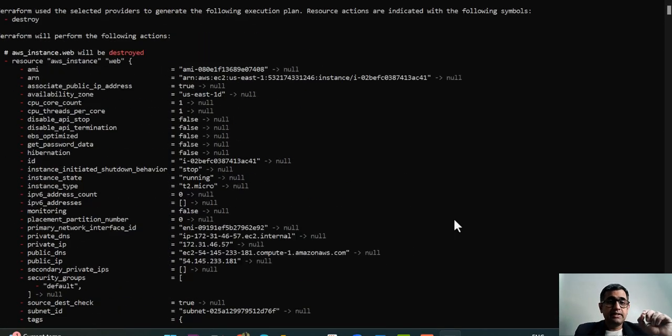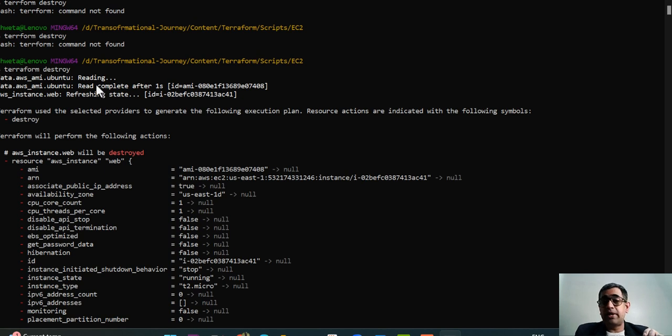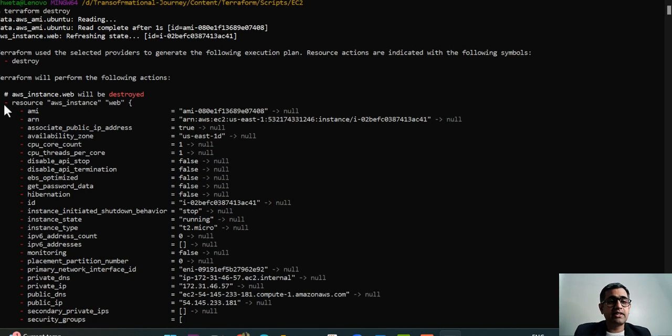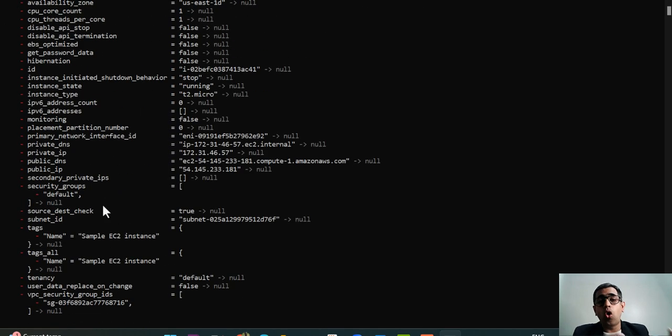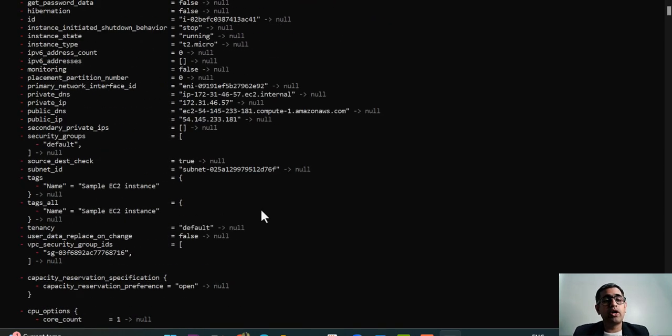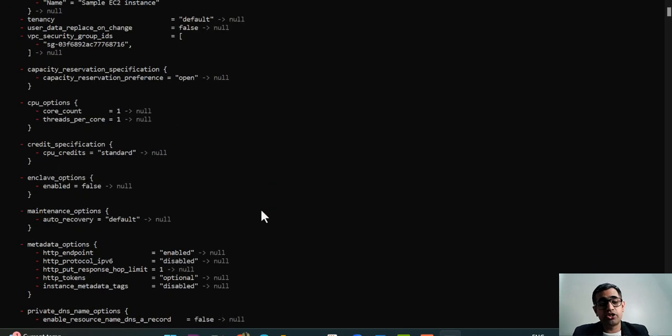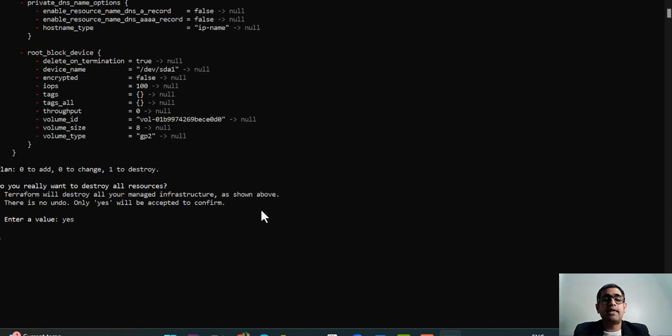Alright guys, whenever I provide the terraform destroy command, it means that whatever infrastructure we have created, it is going to destroy. That's the reason why it is showing it as minus and in red, which means it is going to destroy that particular infrastructure that we had created, along with all the networking infrastructure, wherein it had added the subnet. This subnet was added to the EC2, and it is going to separate it out so that the EC2 can be destroyed. It will provide all of the information here. You can go through the information, and if you're satisfied with it, you can just say yes. After you say yes, the infrastructure will be destroyed.